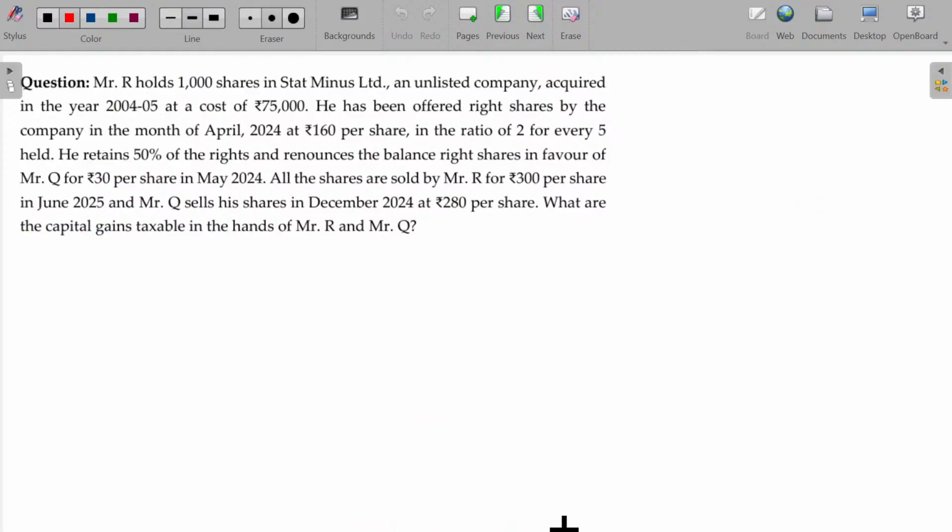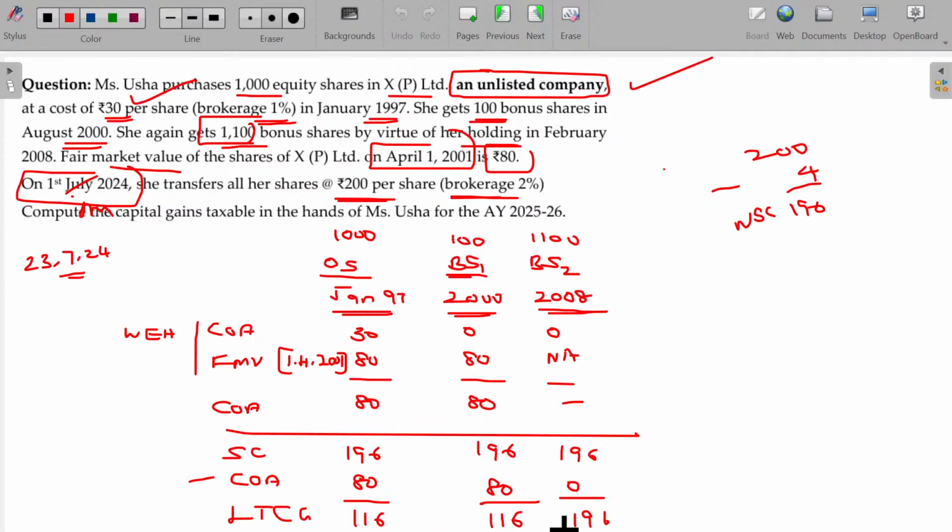In case of indexation, you just refer to the Singar Academy text. It's also there. So I use the indexation value: 196 into the current inflation index of 363, divided by the inflation index applicable in the year of acquisition, or base year, 100.